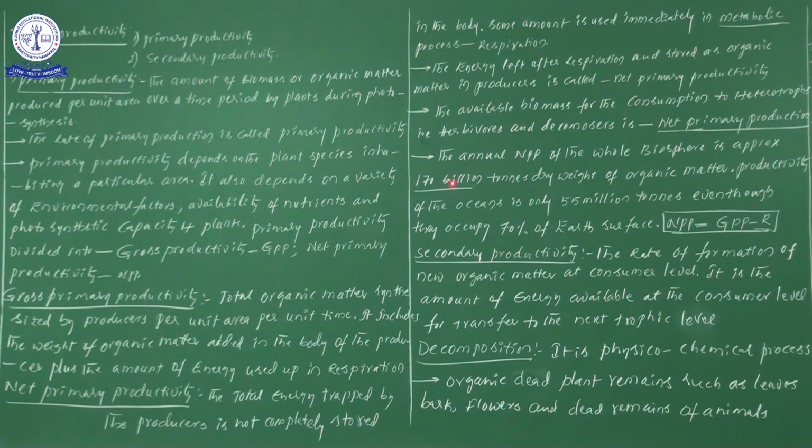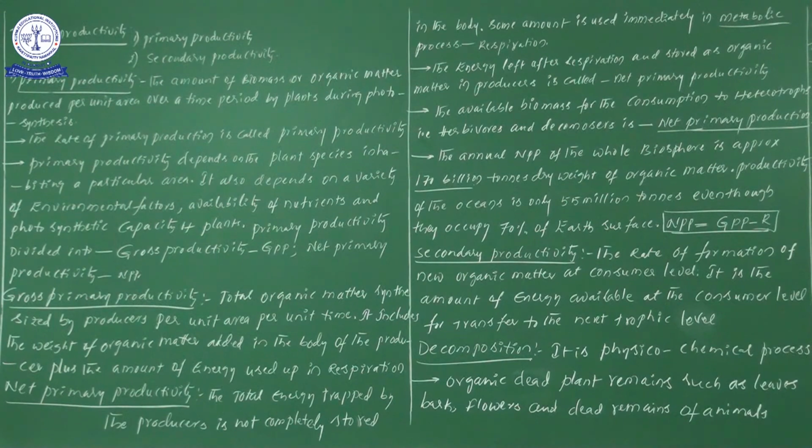If you subtract 55 from 170, the remaining organic matter comes under terrestrial. Why? Because oceans mean the aquatic ecosystem, where 55 billion tons of organic matter is stored.